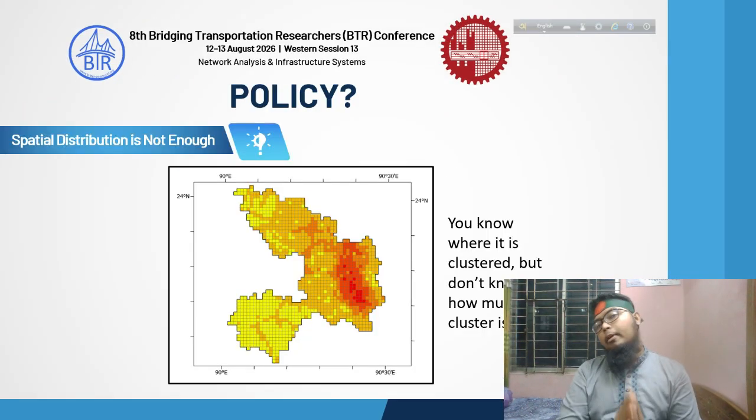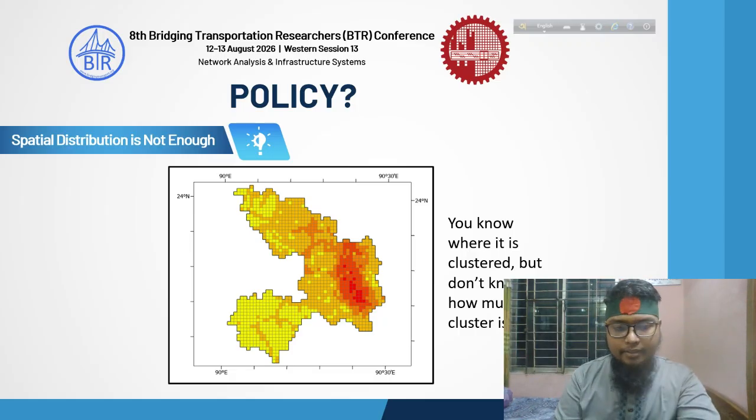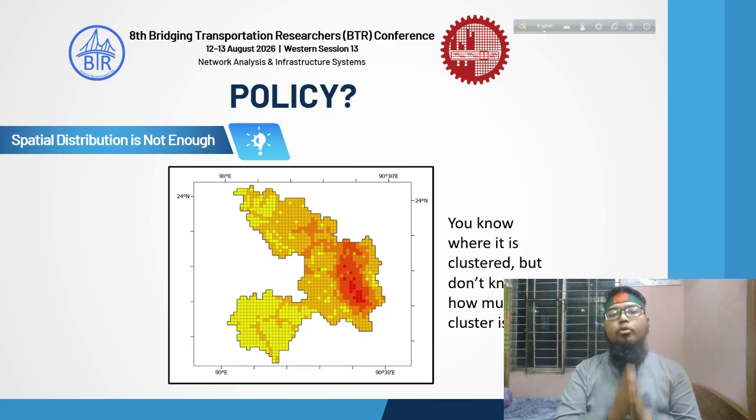But still, the problem has not been solved because a spatial distribution cannot be directly linked with policy implication. For example, seeing this spatial distribution, we know where the clusters happen. We know the location of the cluster, but we do not know quantitatively how clustered it is.